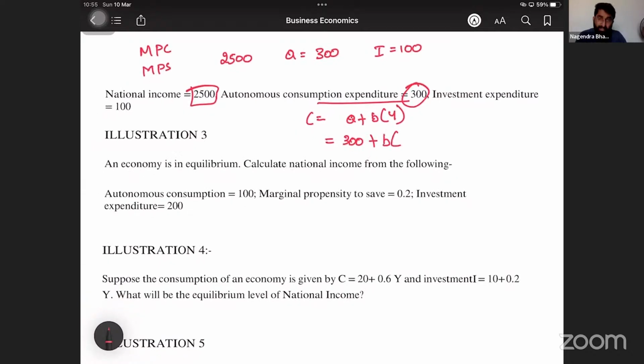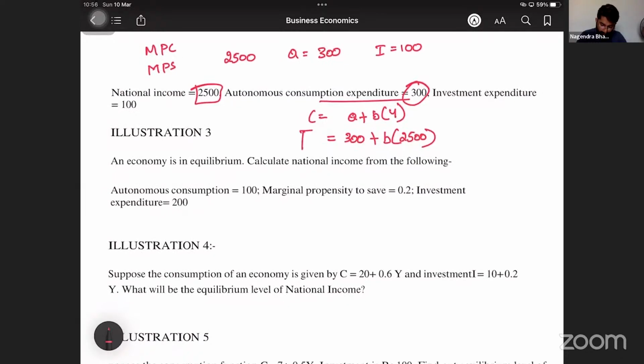B into B, I don't know. That is what they are asking me to calculate: B, the marginal propensity to consume, into Y. Do I know Y? Yes, 2,500, sir. Can I solve this? No. Why? Because I don't know what C is. Two figures are missing, C and B. Now B I have to find out, which means C I will get from somewhere.